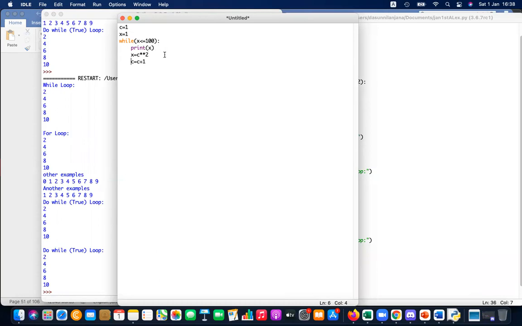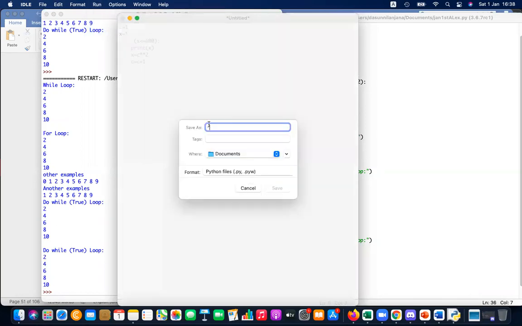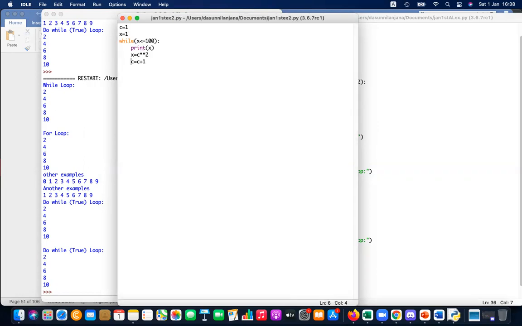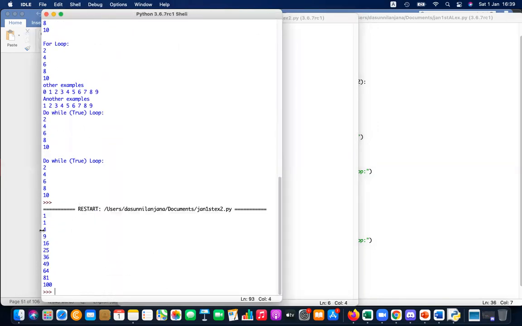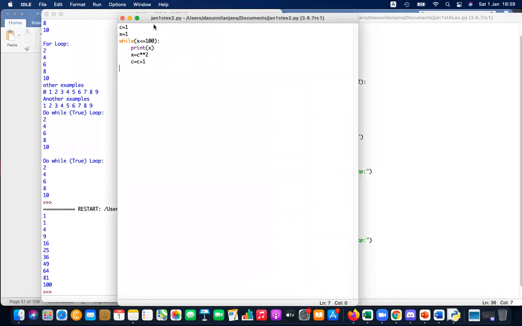Then this one is C++. If you run this, x is calculated. No, it's okay, no issue. 2 times 1 will be printed.